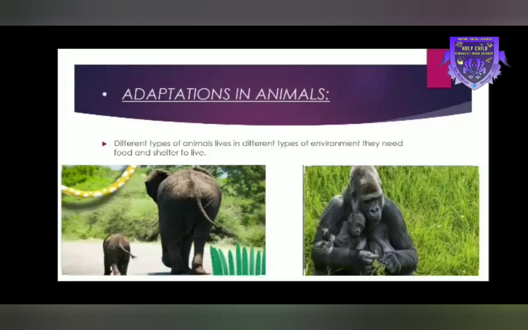Then they died due to sudden changes in the climate of the earth. The earth's climate changed so quickly that dinosaurs were unable to adapt to the changes in climate. Usually, living things adjust themselves to their surroundings. This is called adaptation. We know that different types of animals live in different types of environments.